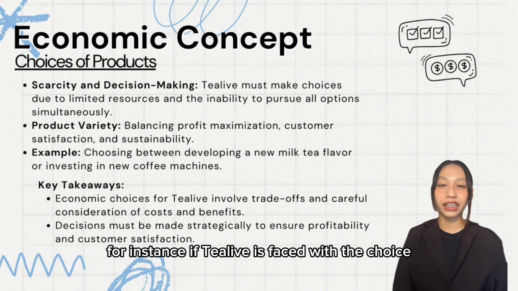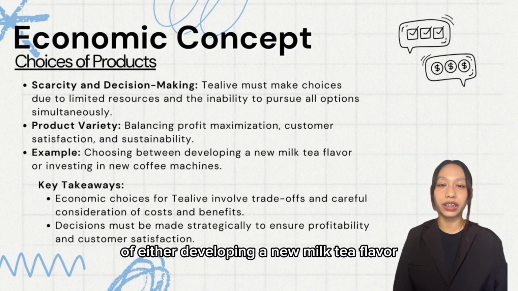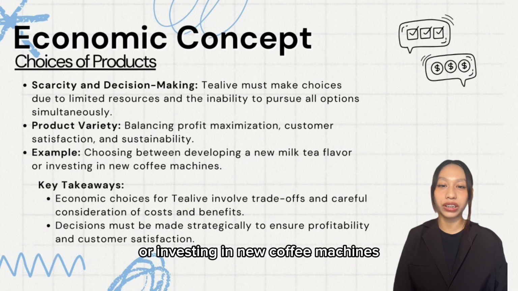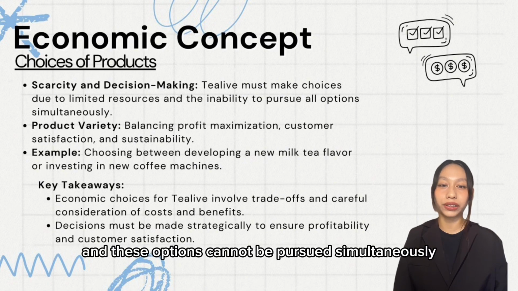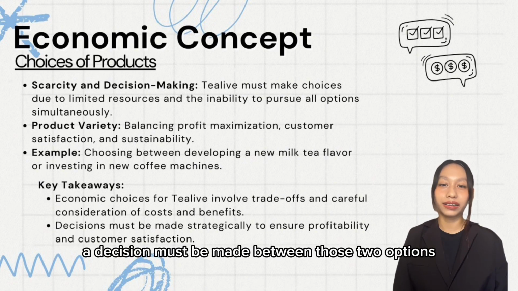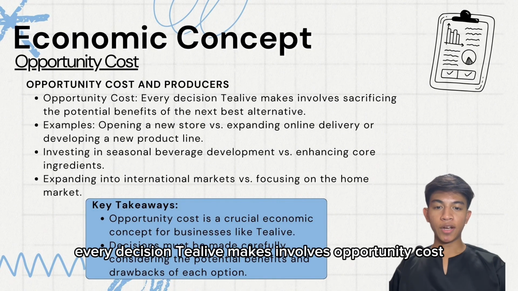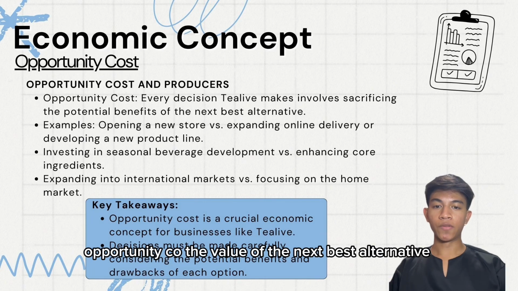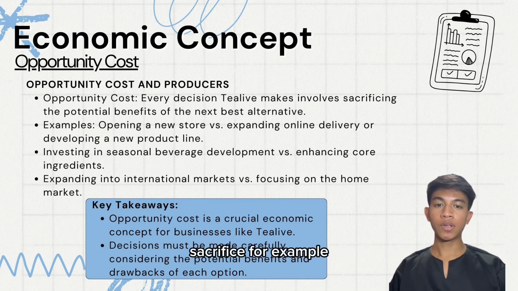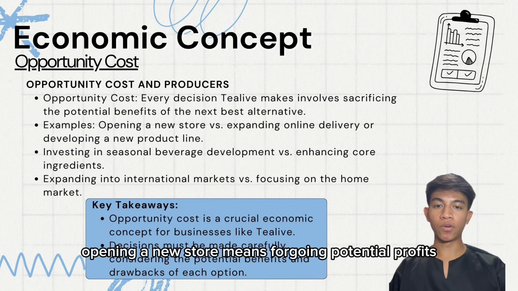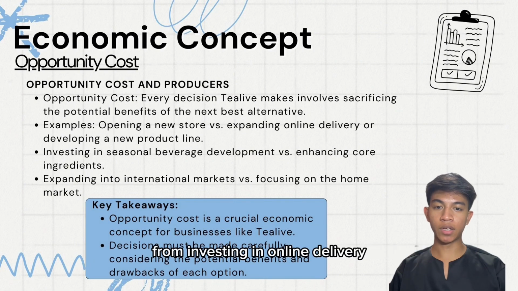For instance, if Tealive is faced with the choice of either developing a new milk tea flavor or investing in new coffee machines, and these options cannot be pursued simultaneously, a decision must be made between those two options. Every decision Tealive makes involves opportunity cost. Opportunity cost means the value of the next best alternative sacrificed. For example, opening a new store means foregoing potential profits from investing in online delivery or developing new products.